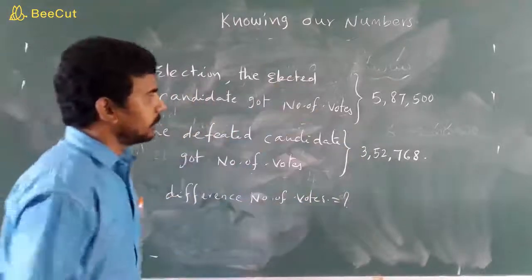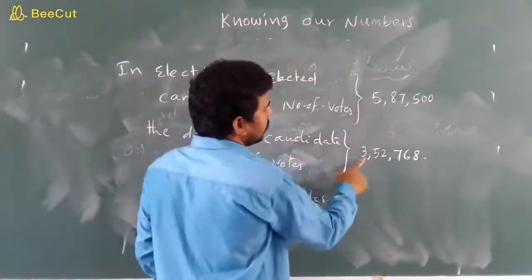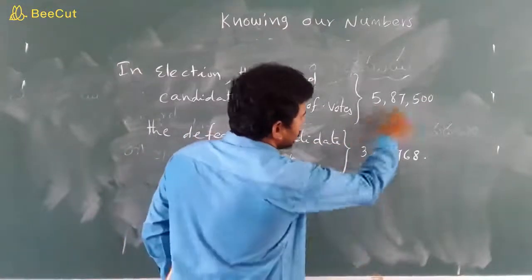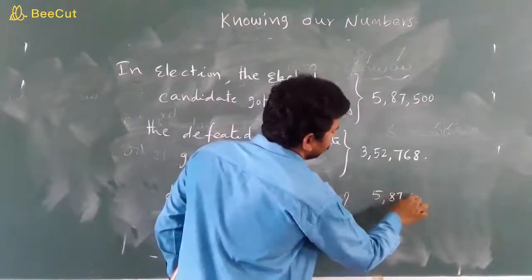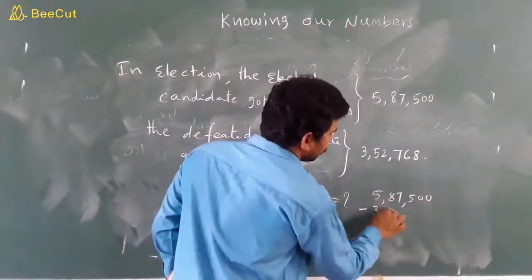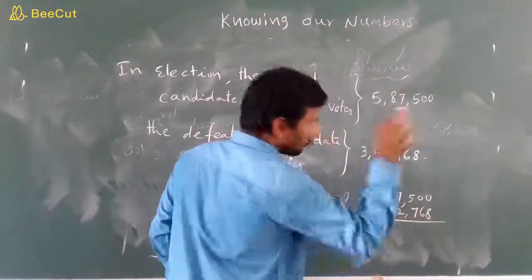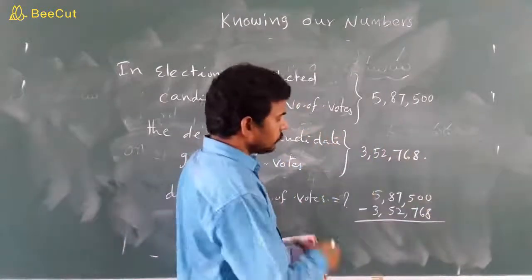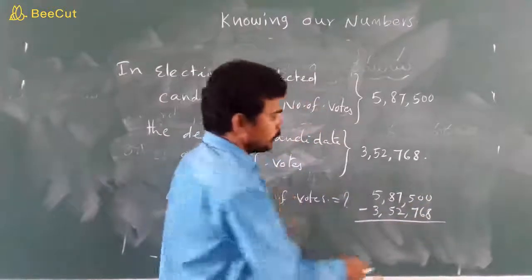Do subtraction. This is the bigger number and this is the smaller number. This is 5 lakh and this is 3 lakh. So take 5,87,500 minus 3,52,768. See children, 0 minus 8 is not possible. Take borrow.